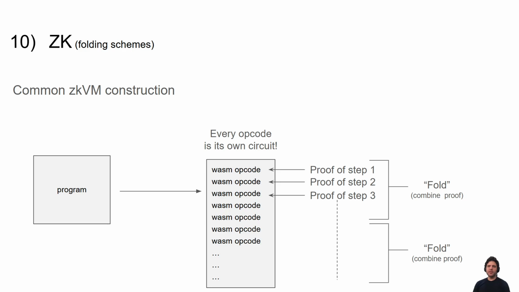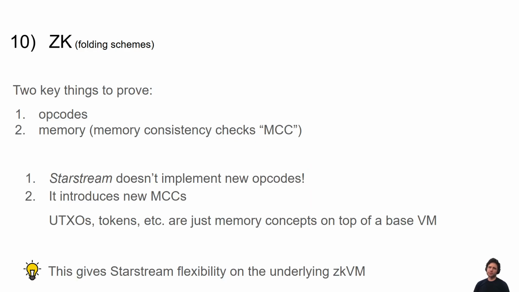A very common ZKVM construction is: you have a program, that program gets compiled, for example, to WASM or RISC-V. You have a proof of each step, and then you combine those proofs together. This is called a folding scheme. There are many different ways to implement ZKVMs, and this is one of the popular constructions.